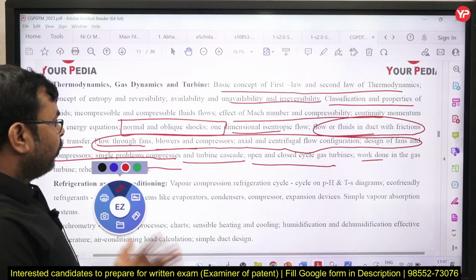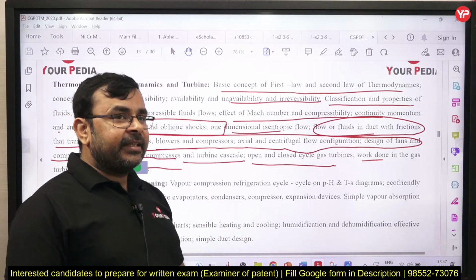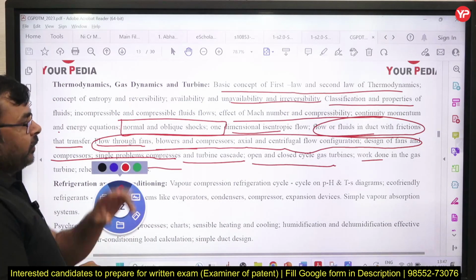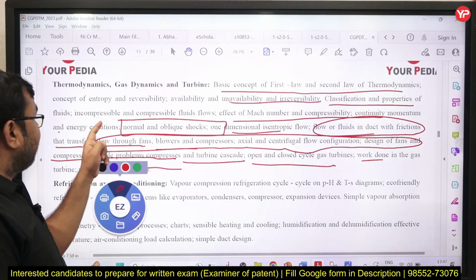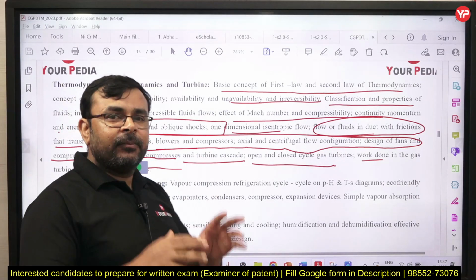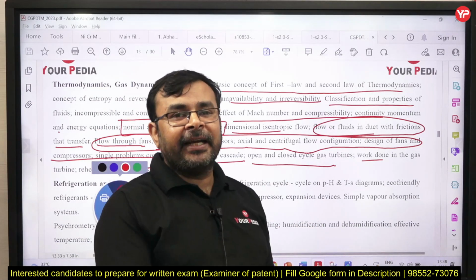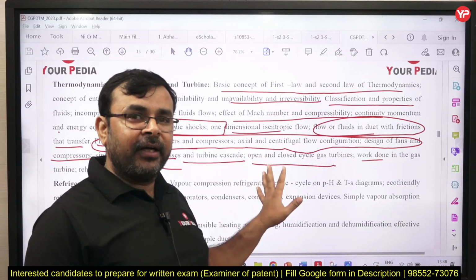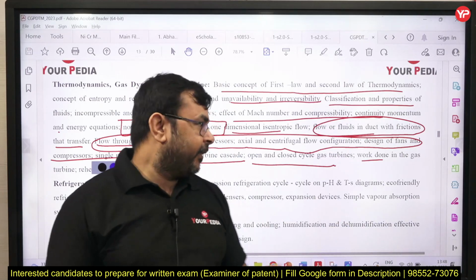So most of the syllabus has already been asked in the GATE exam, but a few parts like compressible fluid flow, which was already added into the GATE exam, are also mentioned here. But generally normal and oblique shock waves we exclude while preparing, especially for the GATE exam, correct. But yes, for engineering services the whole syllabus is given already, so no need to worry about this. The complete content is available here.